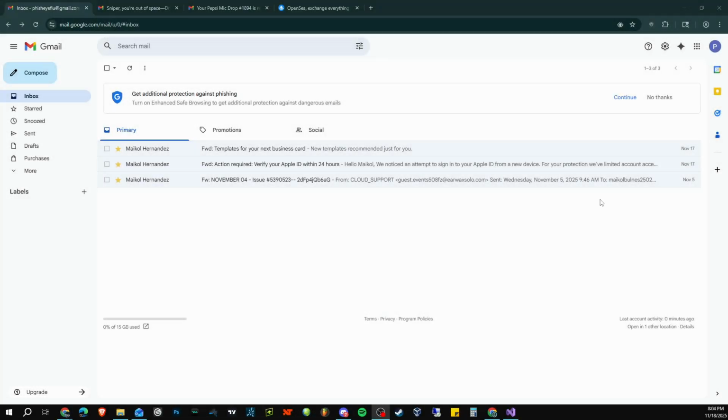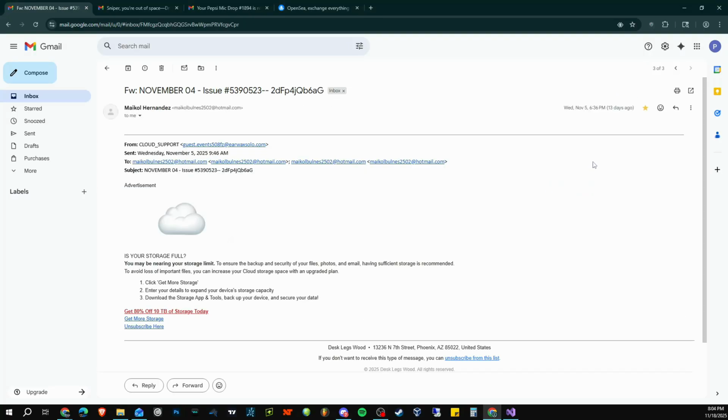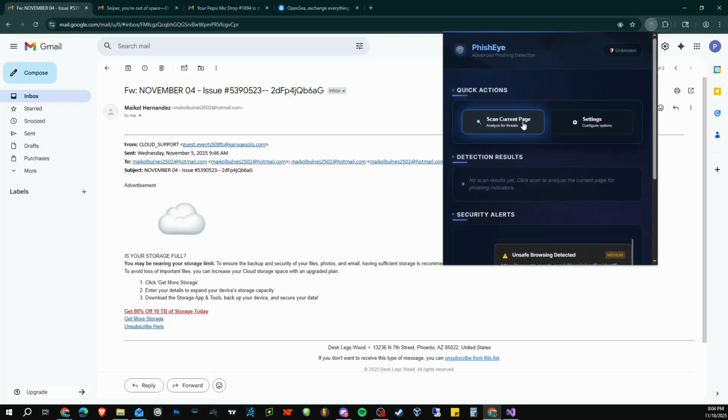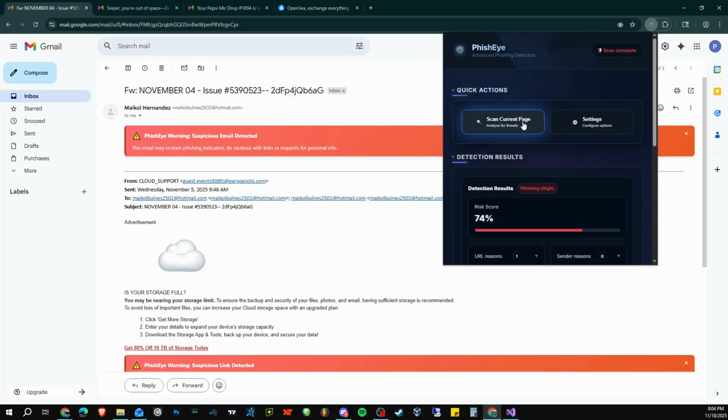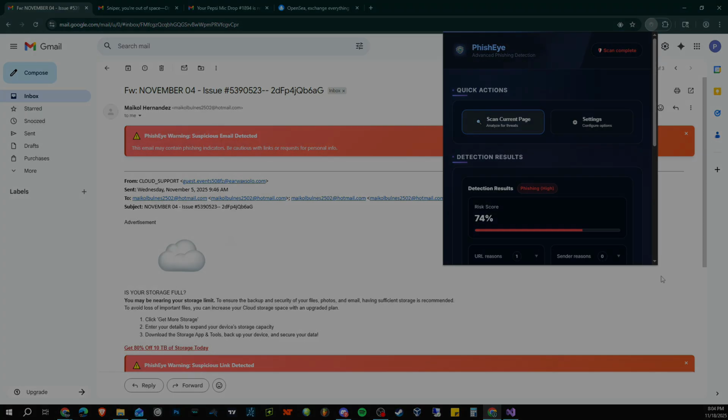User experience aspects could also be improved. Users must manually click Scan Current Page for each email. There's no automatic scanning when emails are opened, which means users might forget to scan important emails. Scan results reset each time the extension pop-up is opened. Users can't review previous scan results or maintain a history of analyzed emails either.